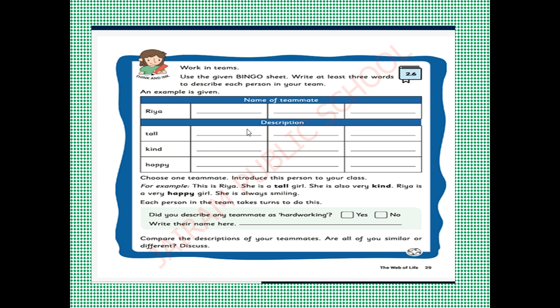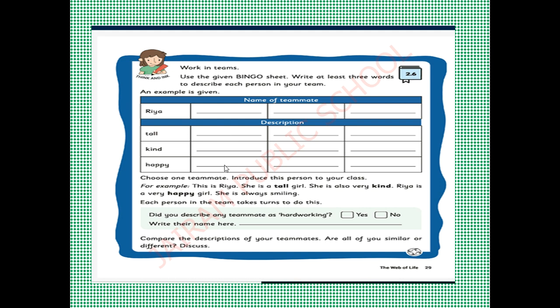After completing this, you have to describe them. For example, they gave one example here, Ria. She is tall, she is kind, she is happy. Like that, you have to write your friend's name here and you have to describe them. But you should not repeat these words.